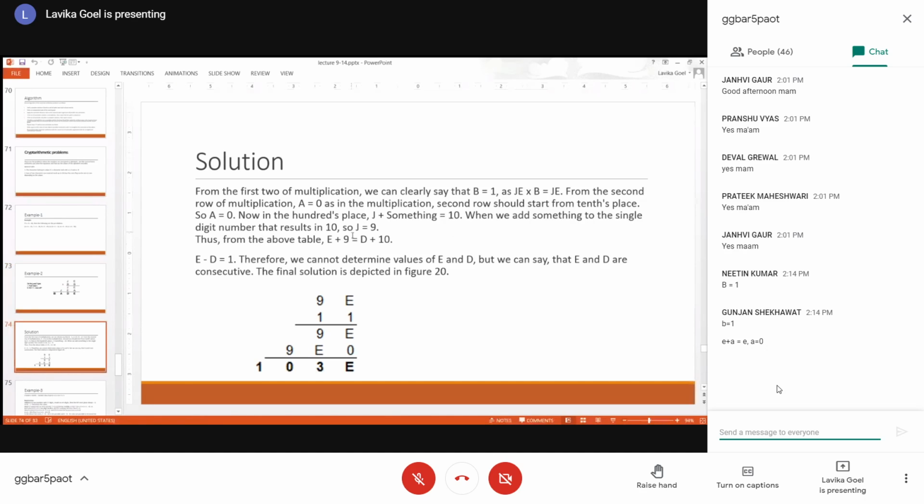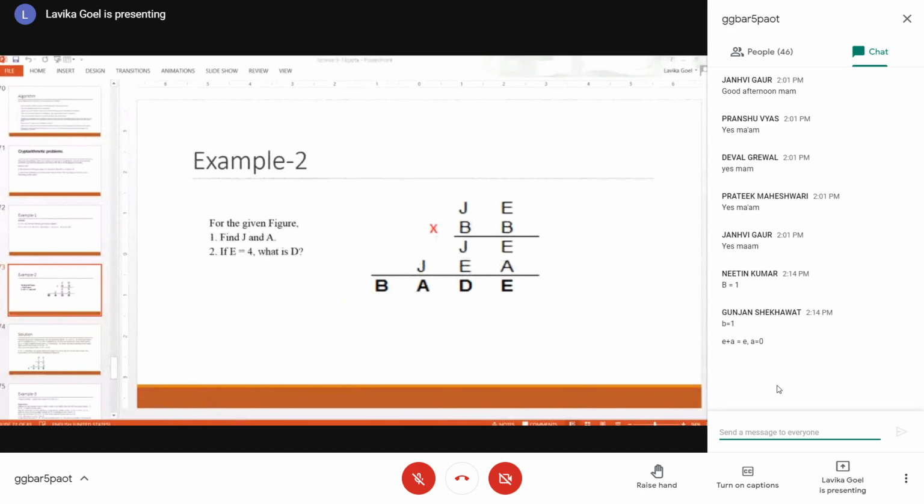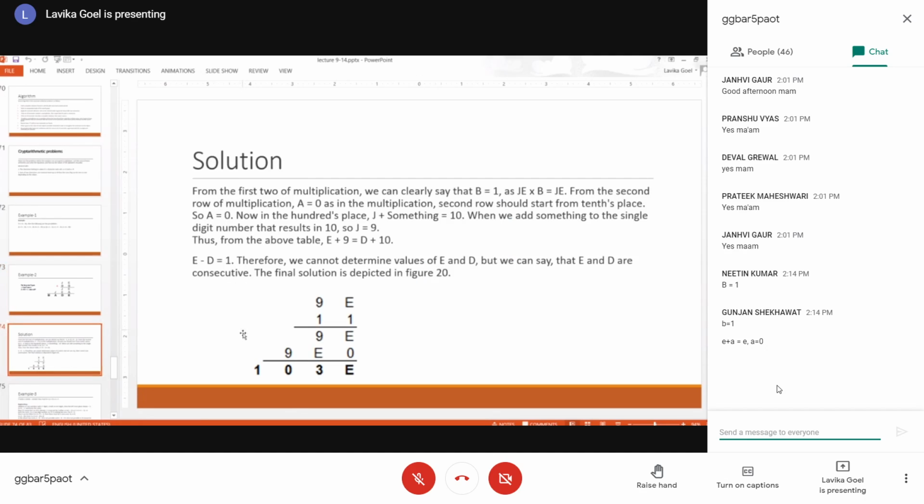Fine. Then in the hundreds place, I think somebody, Gunjan, is saying something: B is 1, A is 0, and E plus A is equal to E. Correct. That is also correct. So let us see that one. How is it coming? Let us see the solution further.